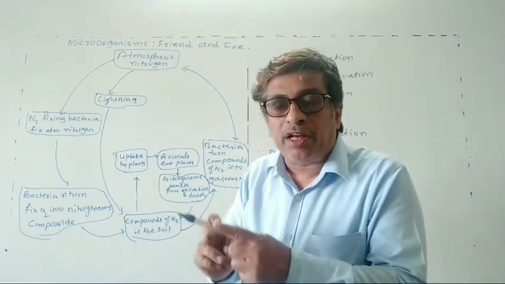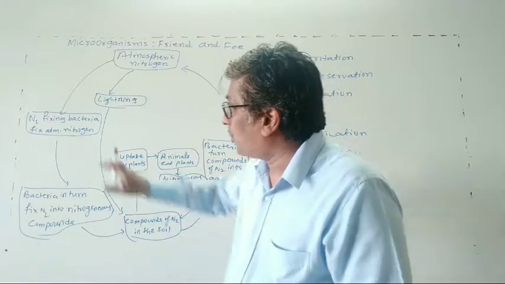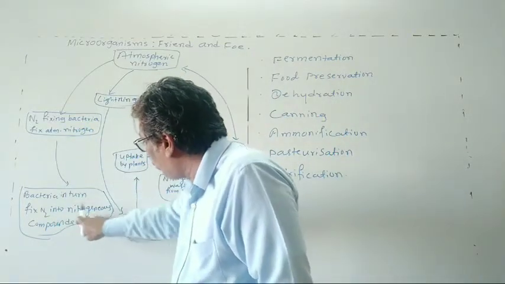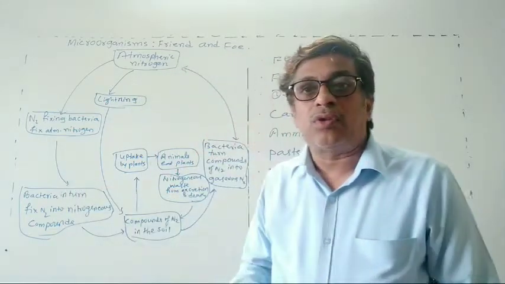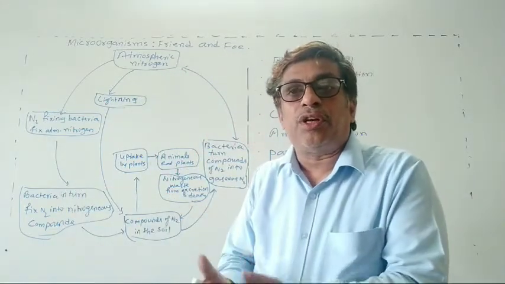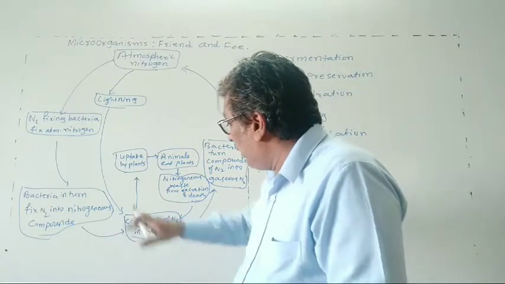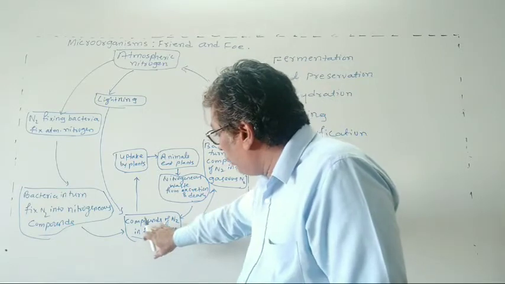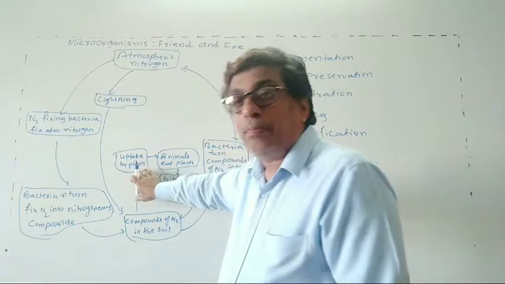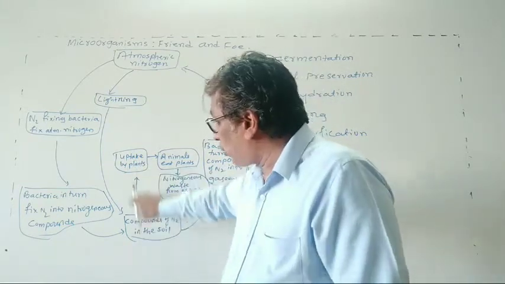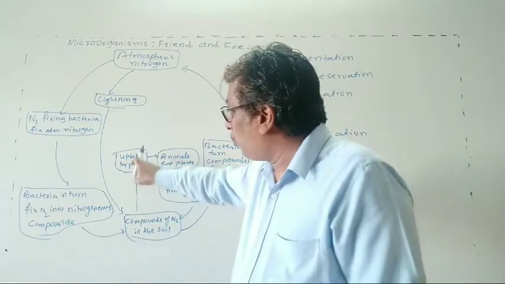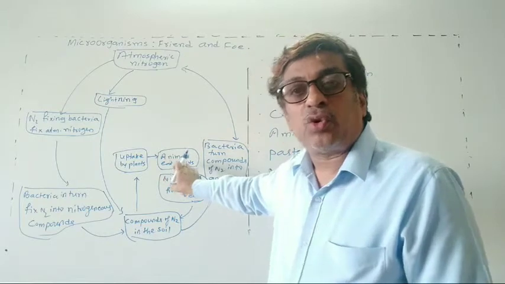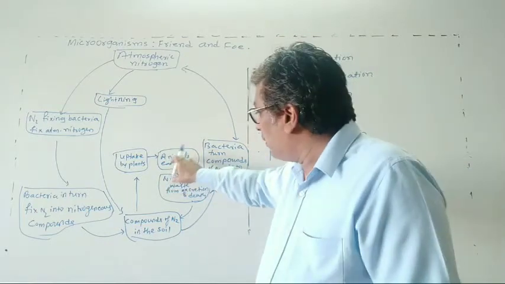You know that leguminous plants have root nodules, and they will fix it. This bacteria fixes the nitrogen into nitrogenous compounds, and these compounds of nitrogen go to the soil. Then plants take them up as they grow, so nitrogen goes into the body of the plants. And ultimately animals are also eating the plants and plant products.